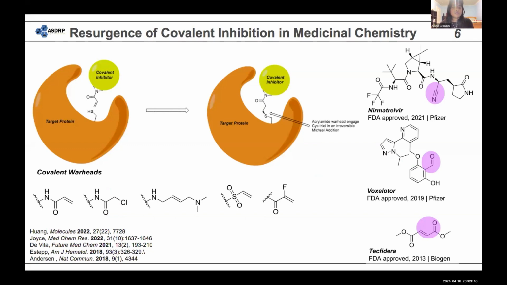And the one that we were originally focusing on is the acrylate warhead, which targets the cysteine thiol and engages it in an irreversible Michael addition. So the inhibitor can irreversibly bind to that particular cysteine 12 residue, which is what we're targeting in the G12C mutation. However, we've also recently started looking to some other warheads like the fluoroacrylate warhead.